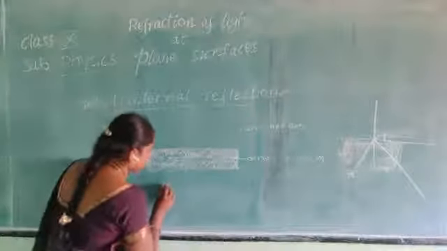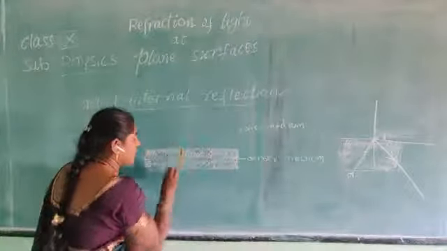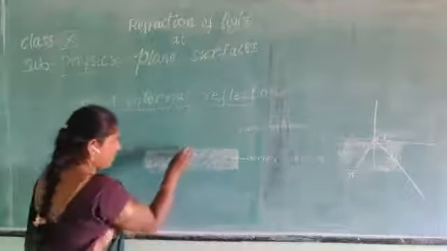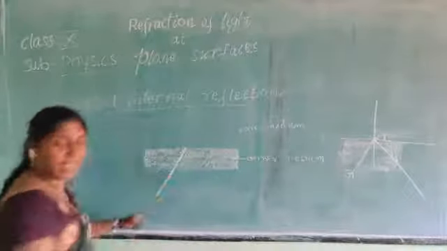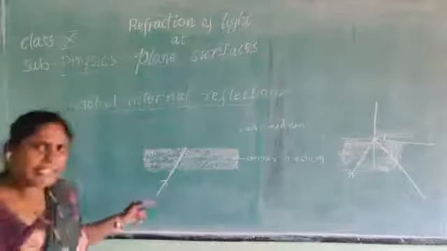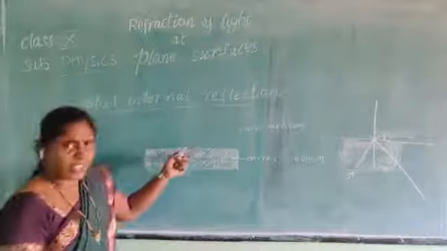When a light ray is entering from a denser medium to a rarer medium, children, observe carefully.